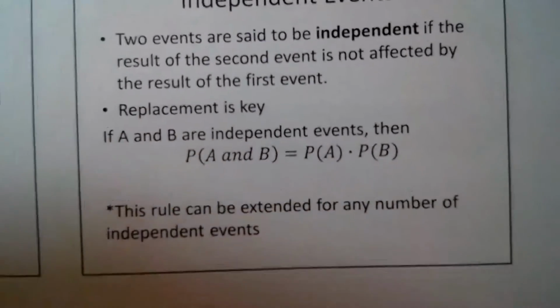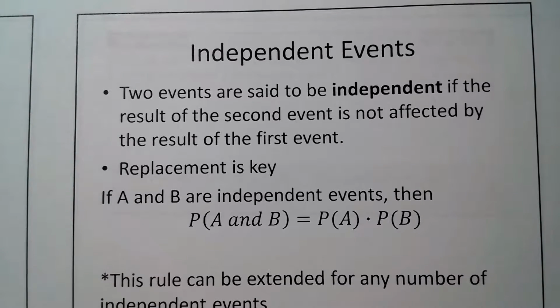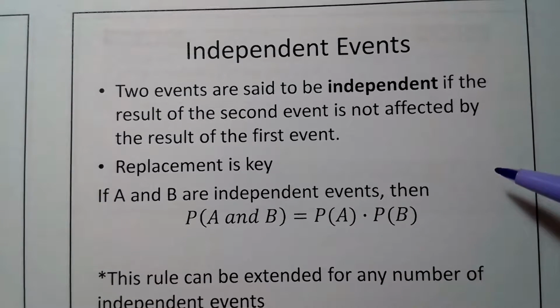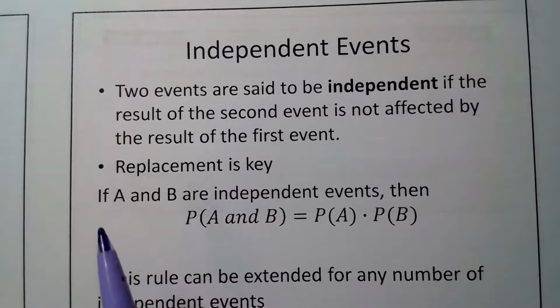Independent events. Two events are said to be independent if the result of the second event is not affected by the result of the first event. So in other words, I toss a coin, I get a heads. I record that outcome, and then I pick up the coin off the ground and I toss it again. And I get whatever I get. Maybe it's another heads. So the fact that I get a heads the second time had no influence from the first toss. There's no connection at all. So the first event does not affect the outcome of the second event.